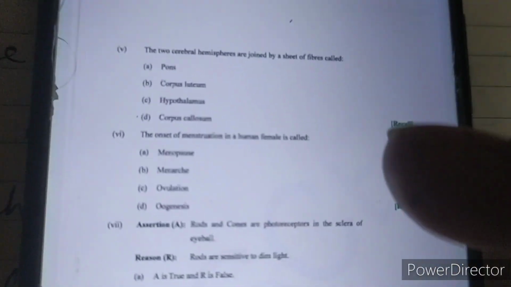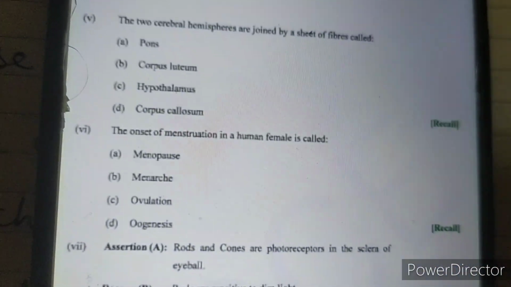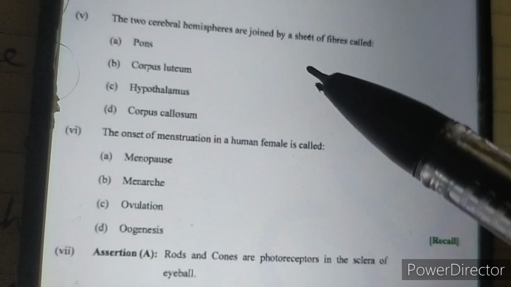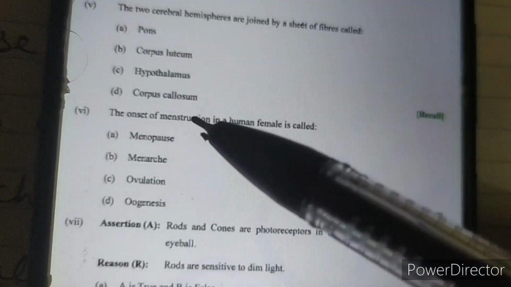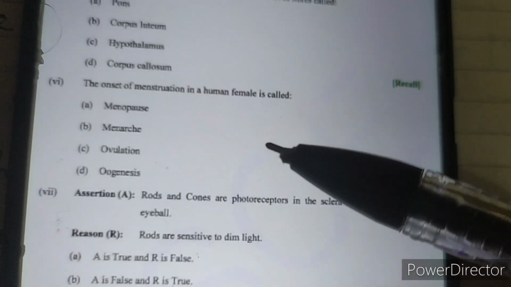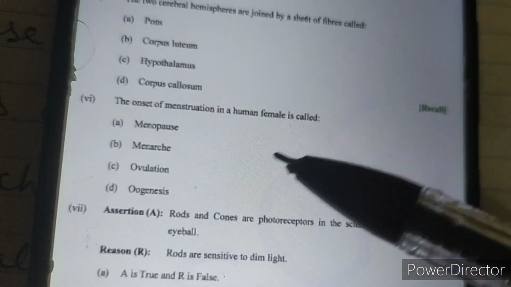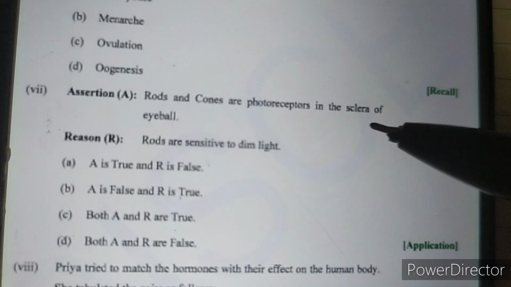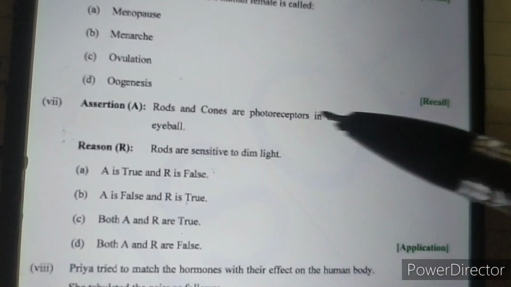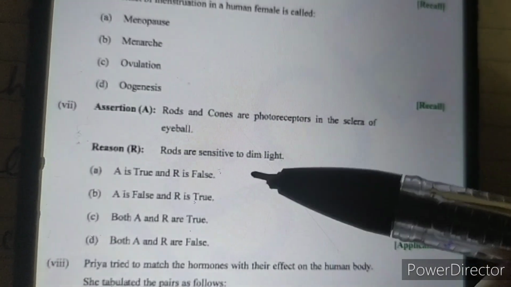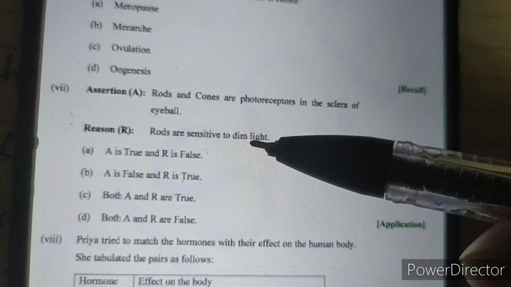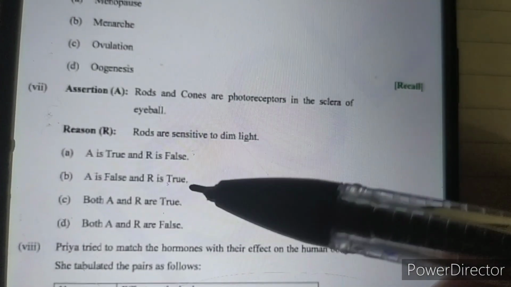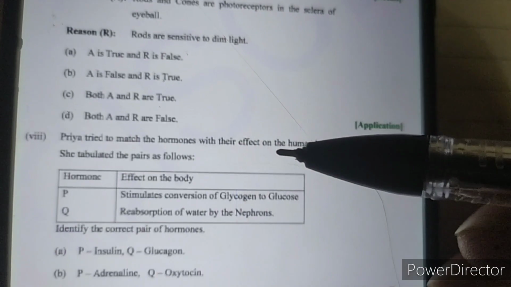Next we come to question number 5. The two cerebral hemispheres are joined by a sheet of fibers called the corpus callosum. Answer number D is correct. The onset of menstruation in human females is called menarche, that is B. Rods and cones are photoreceptors in the sclera of the eyeball, that is false. They are present in the retina, and rods are sensitive to dim light, that is true. So A is false and R is true, so answer number B is correct.